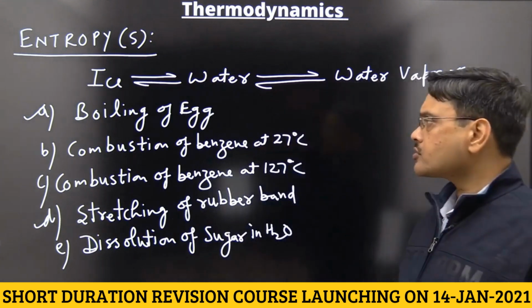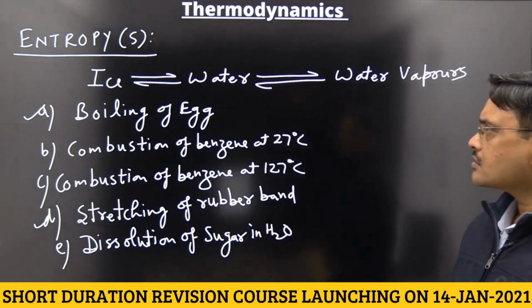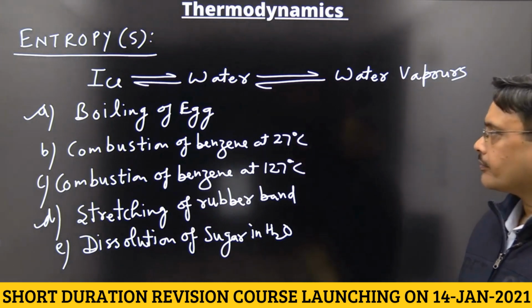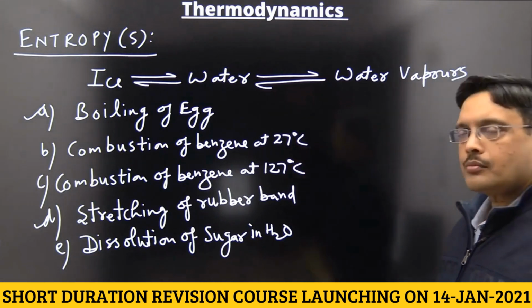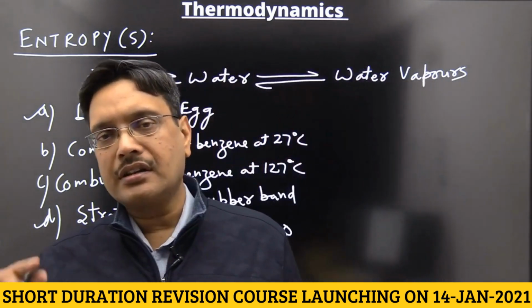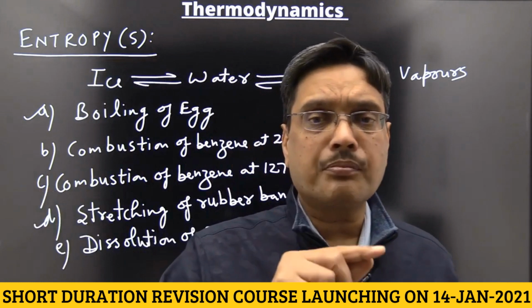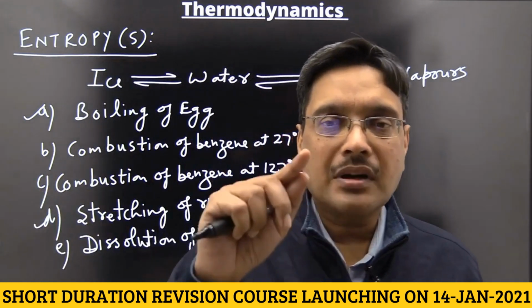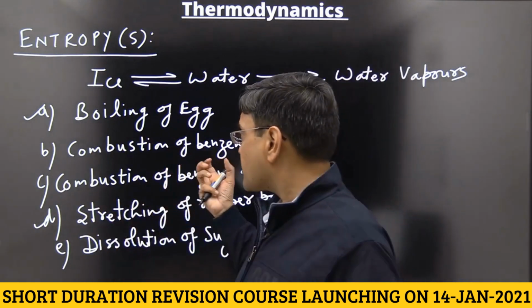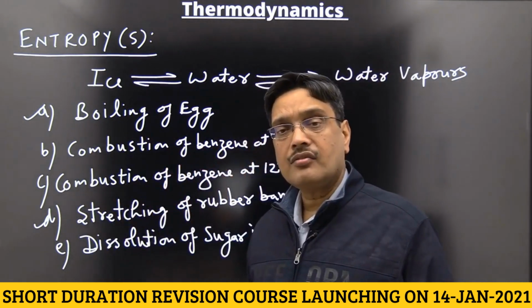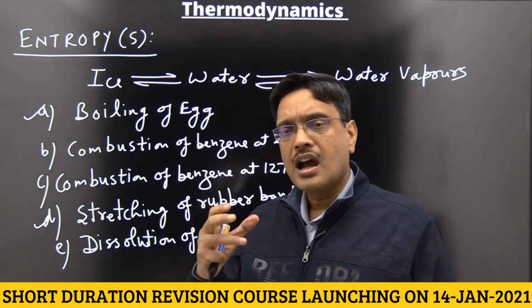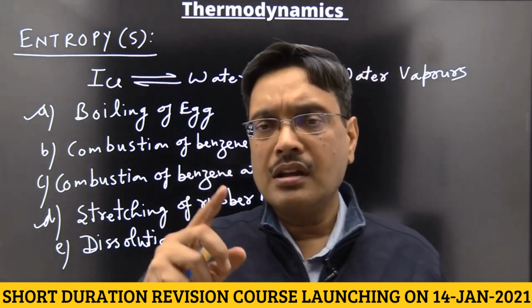What seems to be the answer in this process is not the answer. For example, in boiling of egg, you see liquid is converted into solid, so entropy must decrease. But the answer is entropy increases, because we provide heat to the egg, and heat always increases the entropy. How does it increase the entropy?